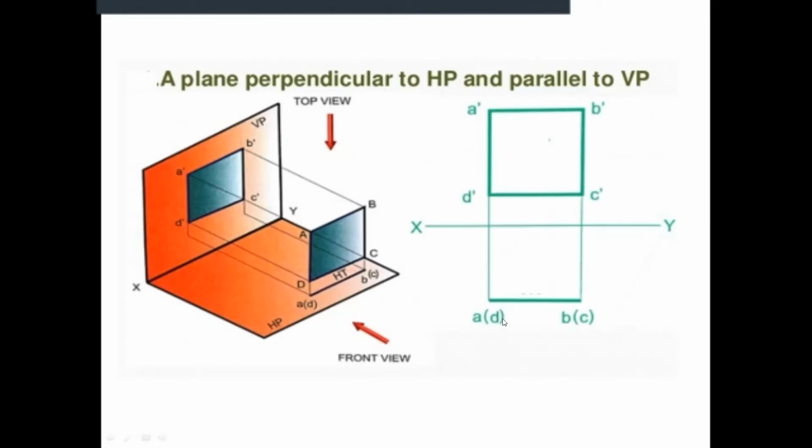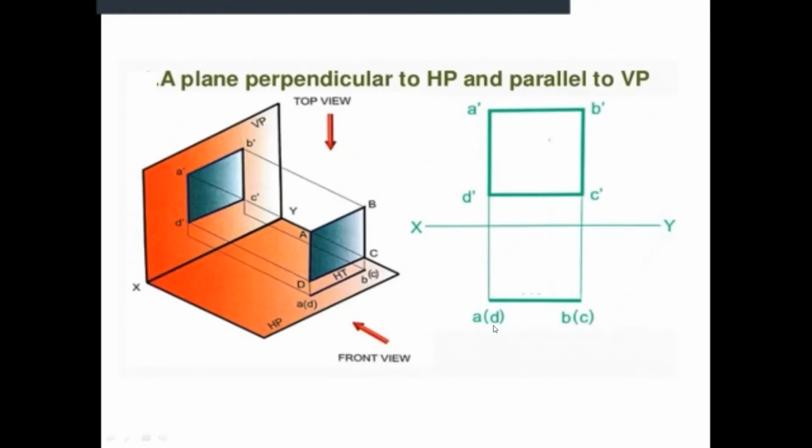And in the top view, as we are representing without dashes, it will be represented without dashes and in small letters. Very, very important. It will be in small letters. A of D means D is not seen. It is an object that is hidden from A. Or in simple terms, A is first seen and D is seen second. Are you able to get it? In the edge BC, B is first seen and then C is seen second. So C you are writing in brackets and B you are writing outside the brackets. Got it? C can be written in brackets and B can be written on the right hand side also, no issues.